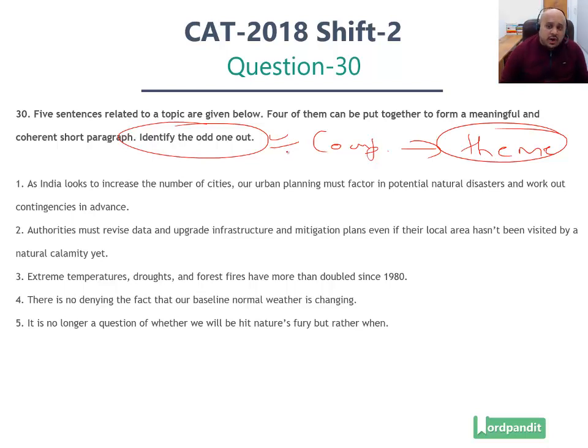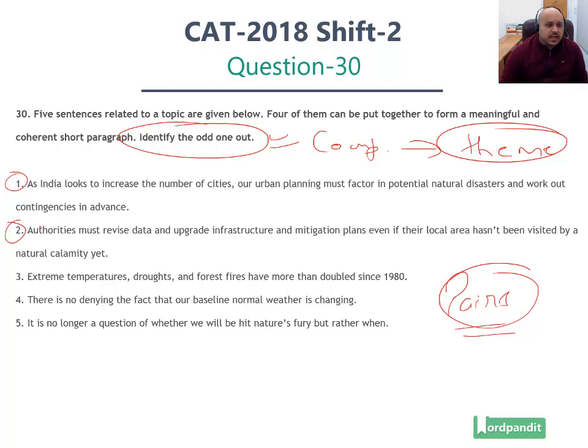Now since we do not have that option of eliminating options on the basis of common theme, what do we do? We form pairs. In this case, we form sets of connected statements, and that's how we eliminate options. If two statements connect with each other, then they cannot be the odd one out. They have to be there in that given order, in that given paragraph. The odd one out will not connect with any of the other statements. Now the two pairs in this particular case, the first set of connected statements here is statements 1 and 2.